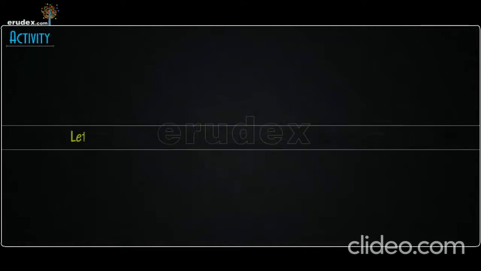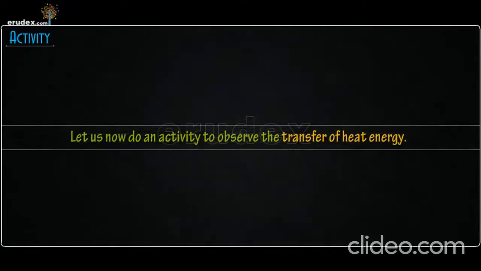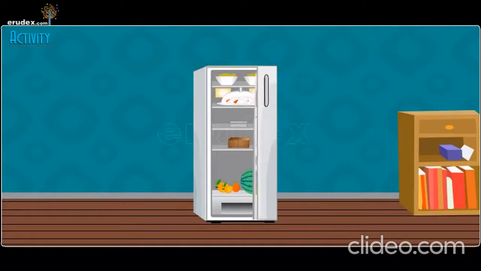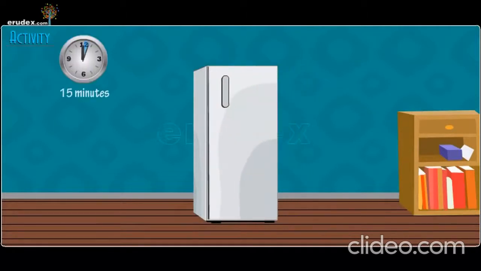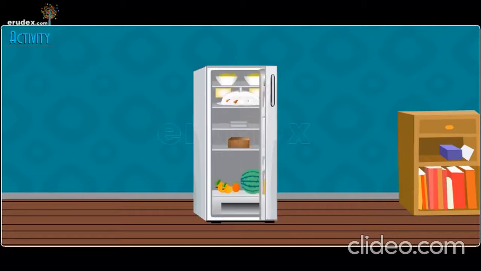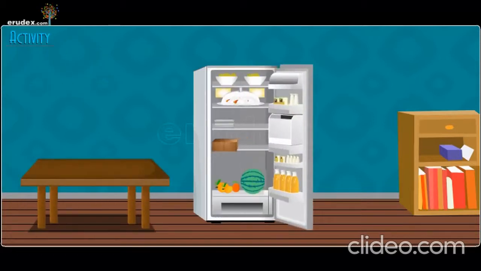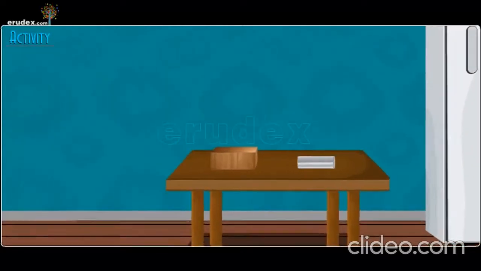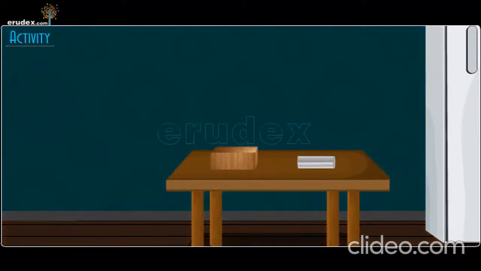Activity. Let us now do an activity to observe the transfer of heat energy. First, take a piece of wood and a piece of metal and place them in a fridge or ice box. Make sure to leave it at rest for 15 minutes. After 15 minutes, take them out and ask your friend to touch them.